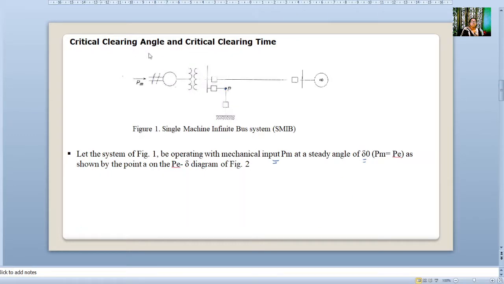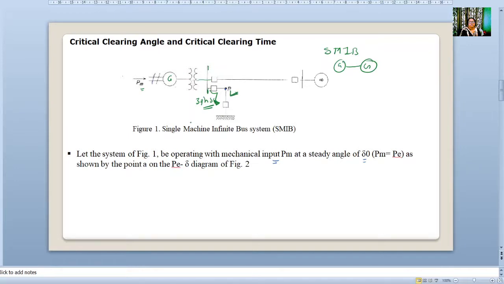Here we have considered a single machine infinite bus system. Let me take the pen tool. We have a generator connected to the infinite bus. This is our generator, it is connected to the infinite bus. Mechanical input is given to it. Now at the generator end, we have considered a three phase short circuit. After the transformer, we have considered a three phase short circuit at point P.